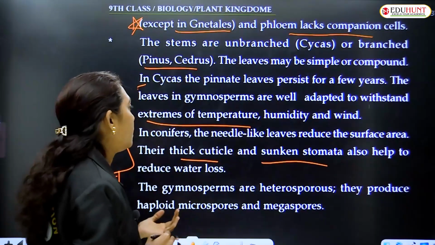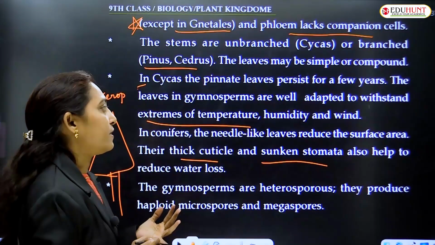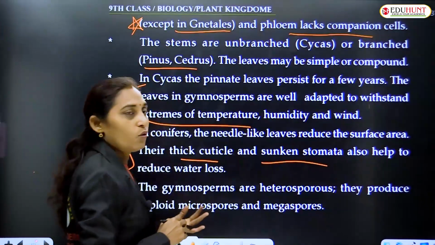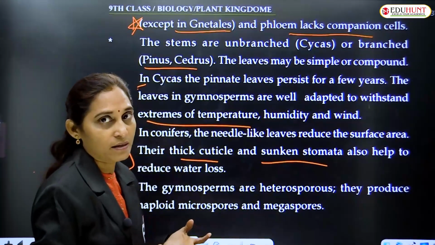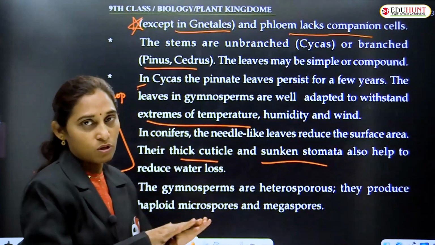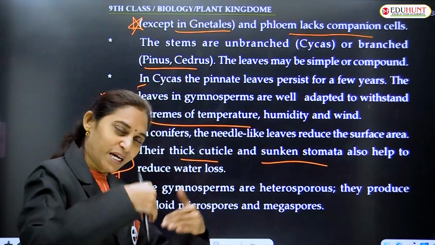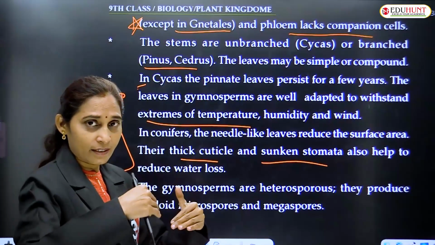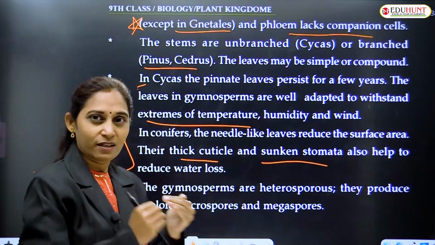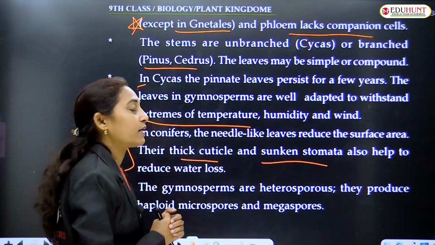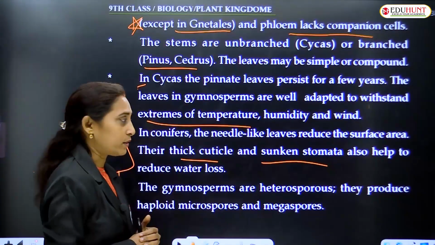One is needle-like leaves, and second is thick cuticle, and third is sunken stomata. Stomata are not actually exposed out, they are hidden in some grooves and behind the epidermis. That's why they can't lose more water.